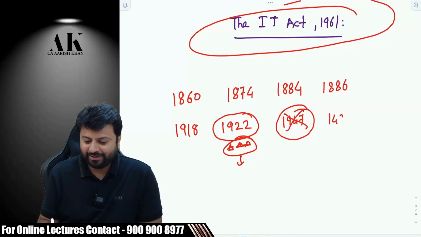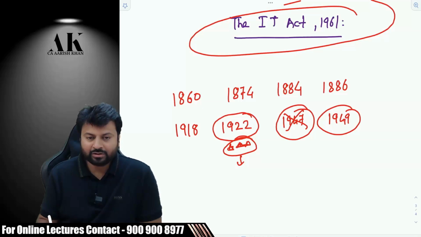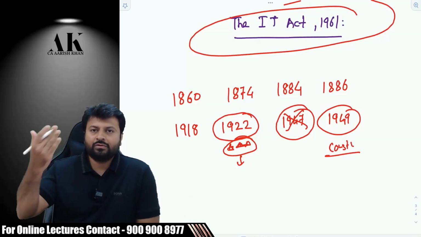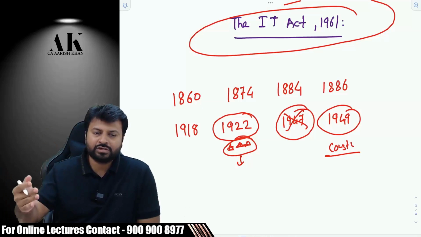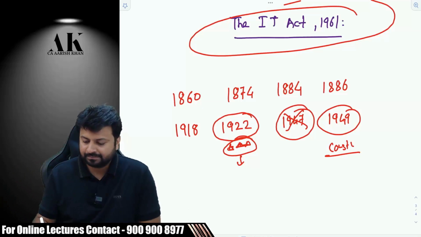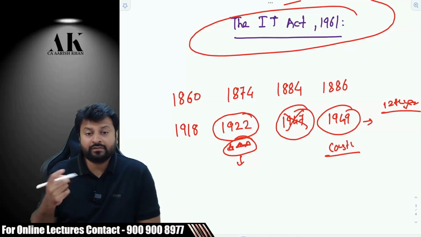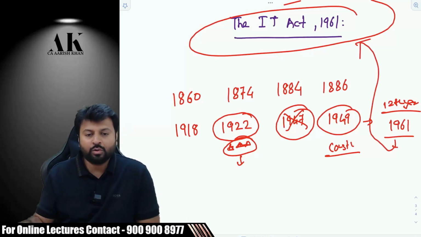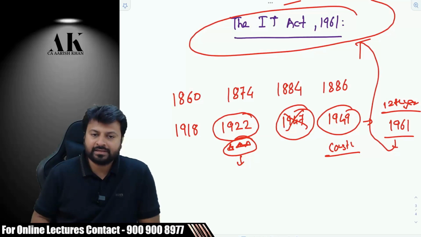So in 1949, what happened? We got our constitution, right? On 26th November, the constitution was drafted, and on 26 Jan 1950, the constitution was actually in practice. Then in the 12th year of Republic, that is 1961, we brought what? We brought our own income tax law, that is Income Tax Act 1961.